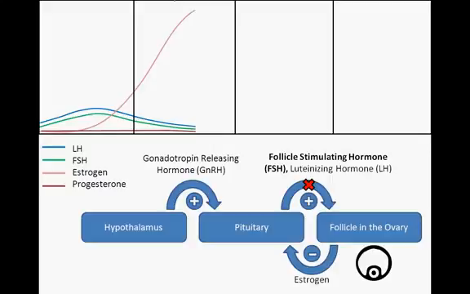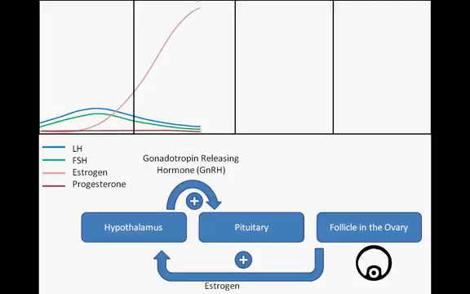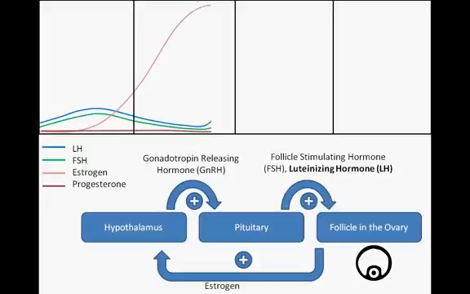This dramatic increase in estrogen changes its interaction with the hypothalamus, resulting in increased release of GnRH and a subsequently rapid rise in LH and FSH release from the pituitary. The rise of these gonadotropins, and LH in particular, stimulates the developing follicle to release an egg from the ovary, an event known as ovulation.